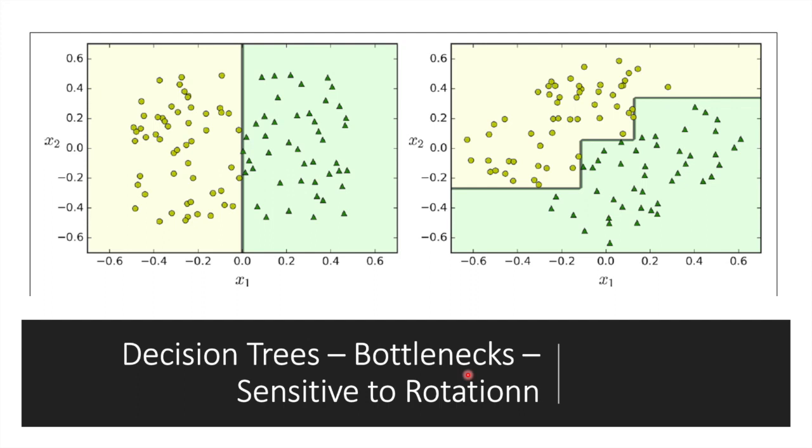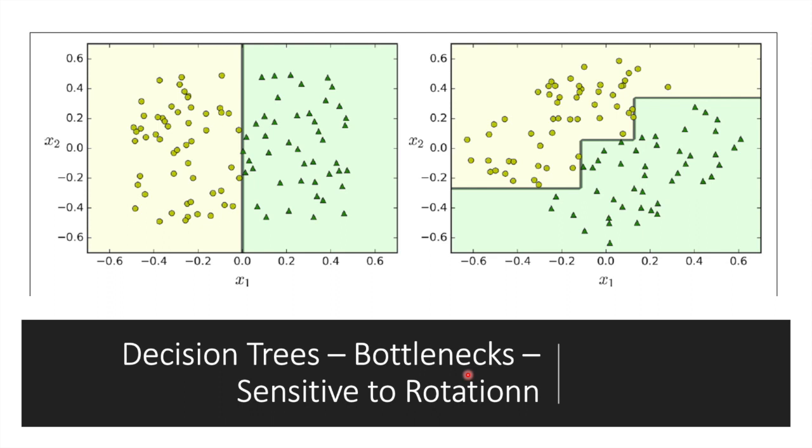While on the right, after the dataset is rotated by 45 degrees, the decision boundary looks unnecessarily convoluted. And although both decision trees fit the training set perfectly, it is very likely that the model on the right will not generalize. One way to limit this problem is to use PCA, that is principal component analysis, which often results in a better orientation of the model.